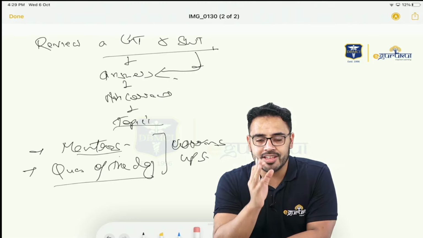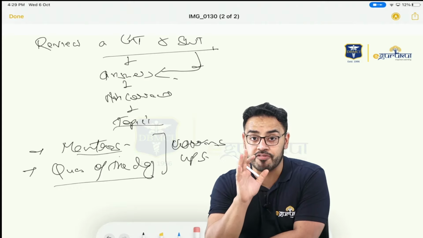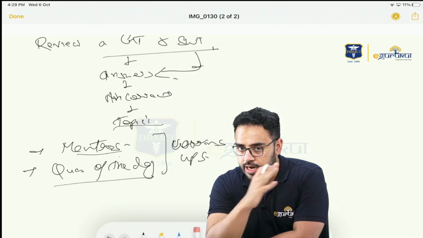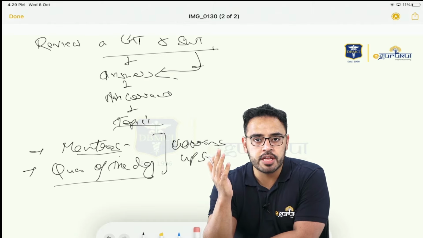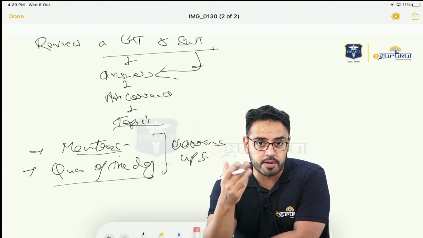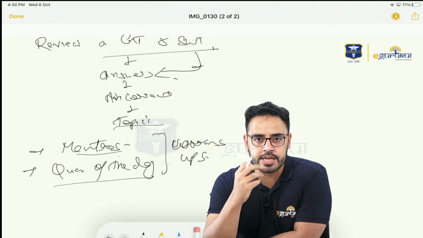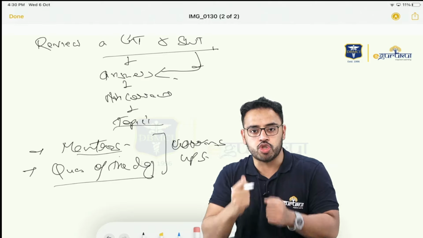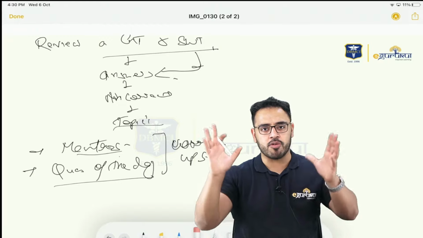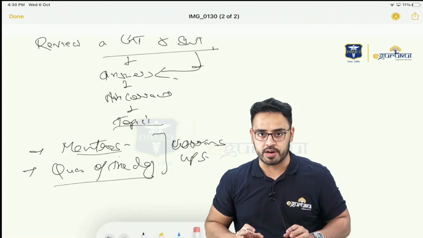So in the morning when you wake up, for the subject that you were reading last night, open the eGurukul mantras of the very same subject, very same topic. And you will find that it is like revision points that have been written for you. So it is a quick revision way to start your morning, to get your brain into a momentum kind of thing. And the same goes with question of the day. You read it, you get the question, you put the brain in a little bit of a jogging stage, and then immediately you are refreshed for the day. You have woken up, you are wide awake, you are ready to fire, and that is why mantras and questions of the day are very, very important for you.